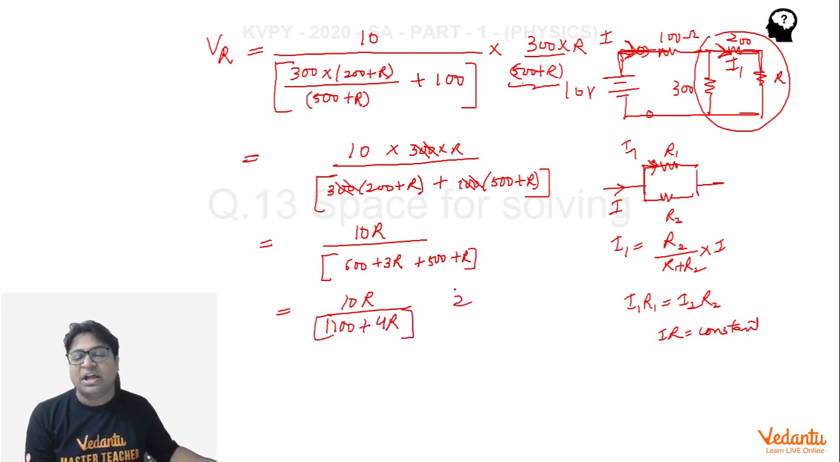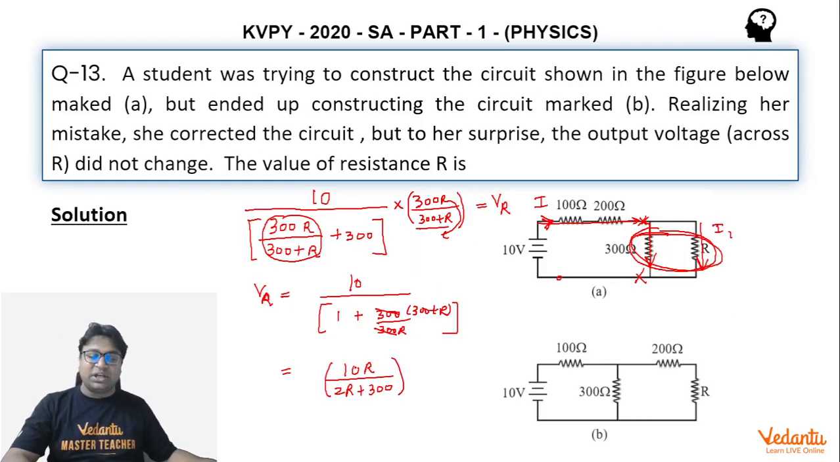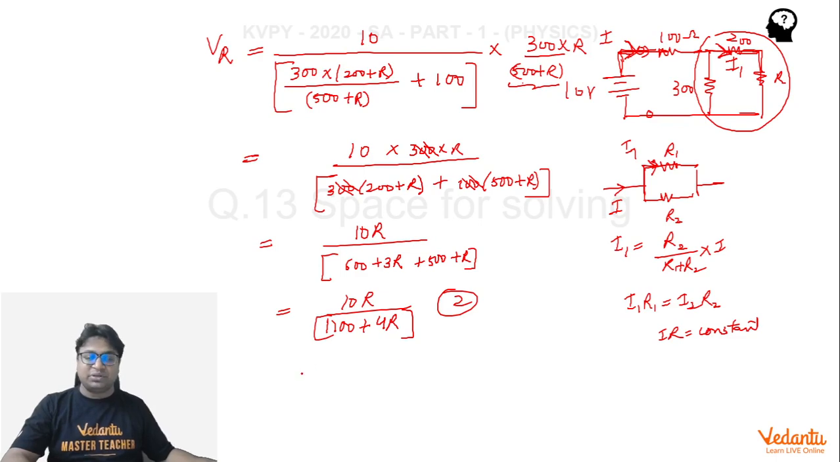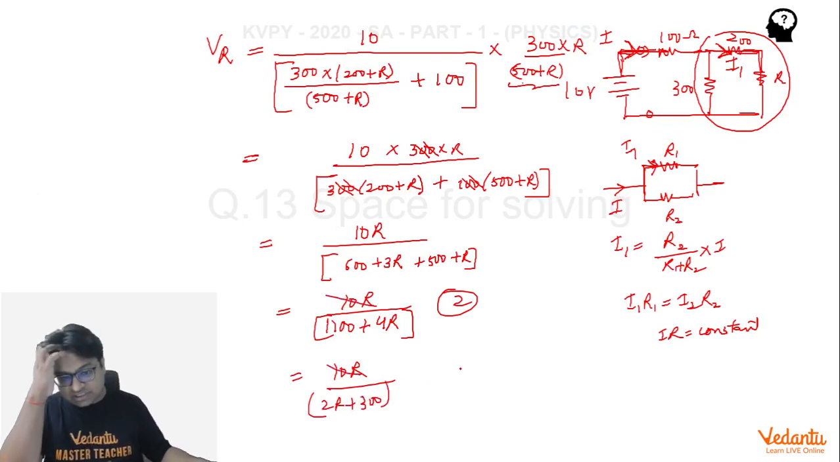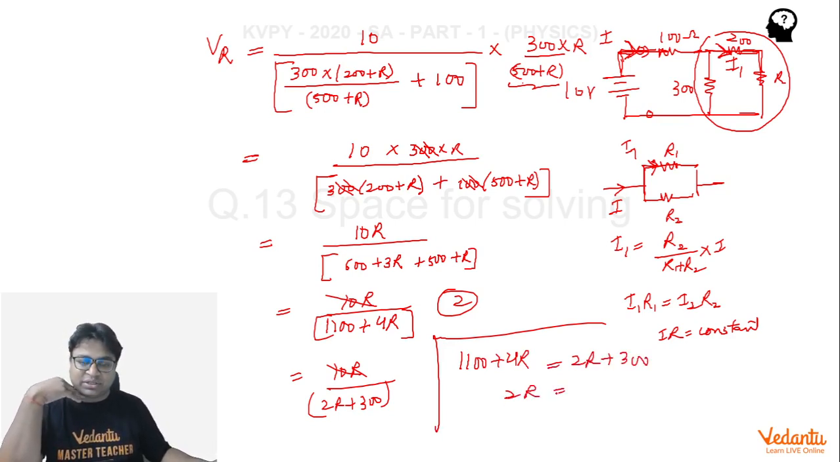Now this has to be equated with what we got in the previous circuit, and that was 10R divided by 2R plus 300. So let me do that here. So it is 10R divided by 2R plus 300. So again, this 10R gets cancelled, and what we get is this 1100 plus 4R should be the same as 2R plus 300. So it becomes 2R equals minus 800. I think I've committed some mistake.